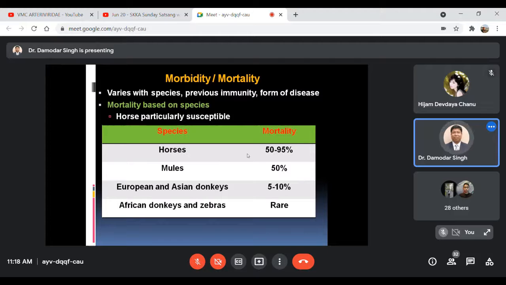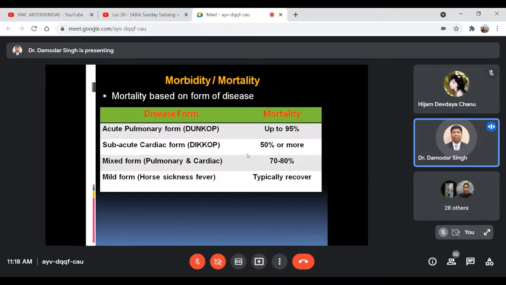It is not much high, but for African donkeys and zebras, very rare mortality used to be there, and they used to die rarely. They don't much show this mortality. Okay, and when we are talking about the mortality based on the different forms of this disease, there are 4 different forms. Those are the acute pulmonary form, commonly known as Dunkop, the acute subacute cardiac form, also known as Dikkop, and the mixed form. That means pulmonary and cardiac forms are mixed. And the 4th one is the mild form, also known as horse sickness fever.